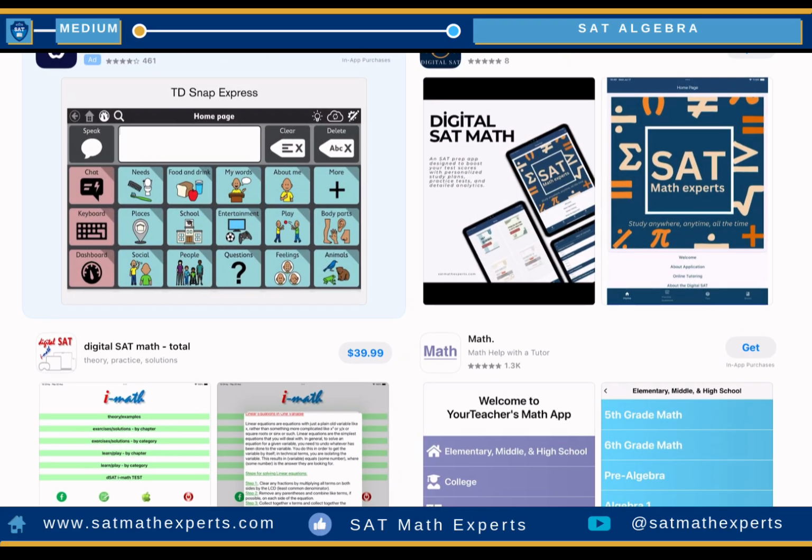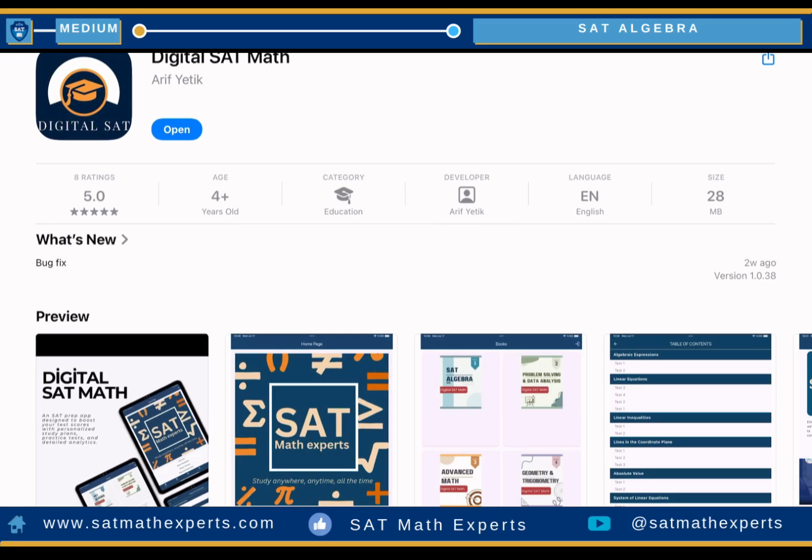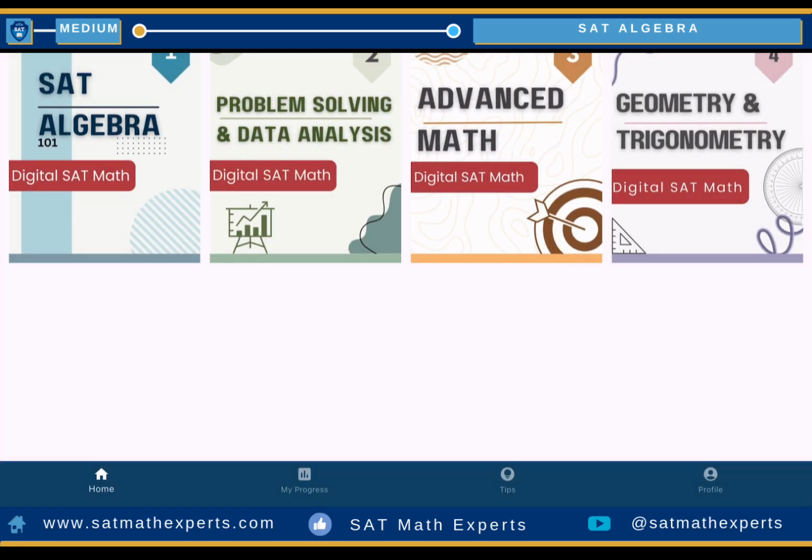If you go to the Apple Store, you just type Digital SAT Math, and you will see our application on the right side. This is the logo. You open it, and this is our main page. You may first sign up with your email to see this page. After that, you will see there are four kinds of books here: Digital SAT Algebra, Problem Solving, Advanced Math, Geometry, and Trigonometry.